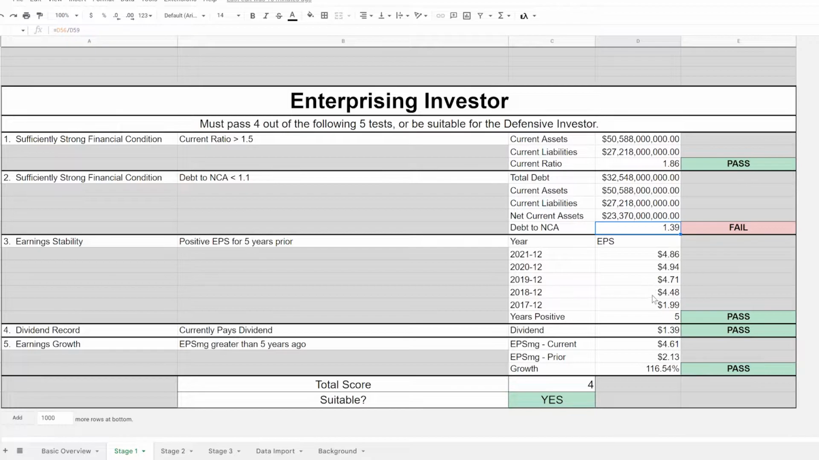Positive earnings per share for at least 5 years, we pass that. Currently pays a dividend, we pass that. And earnings per share are greater than they were 5 years ago. In fact, they're more than double. So we pass that. It has a score of 4 points for the enterprising investor. So even if it wasn't suitable for the defensive investor, it would be suitable for the enterprising investor.